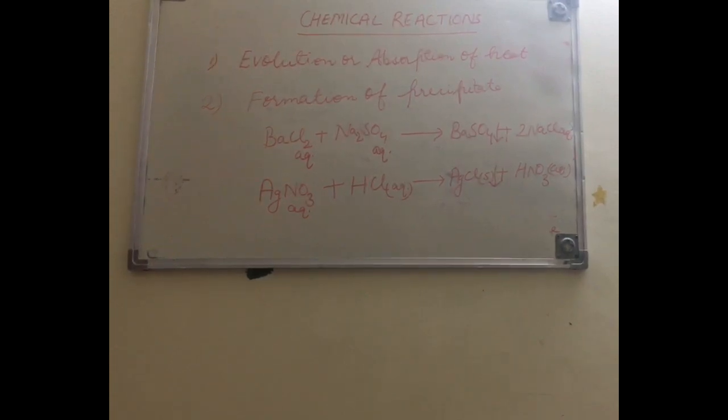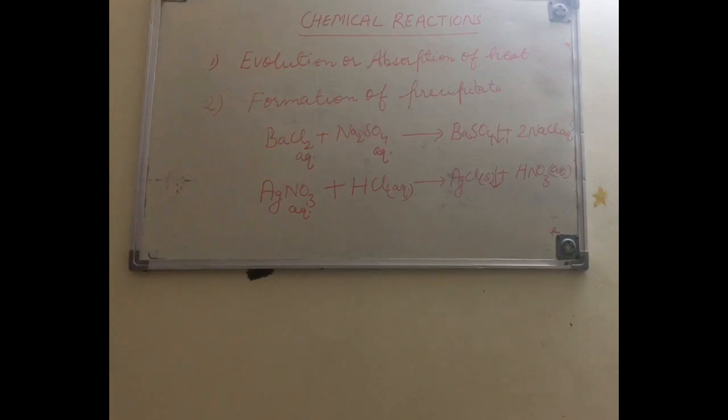So what is a chemical reaction? Already we have discussed, it is a reaction in which a new substance is observed. Whenever a new substance is formed, we say that a chemical reaction has taken place. Whenever a chemical reaction is taking place, there are some characteristics. First, we have discussed, that is evolution or absorption of heat. On the basis of the energy changes, these reactions are divided into exothermic and endothermic.